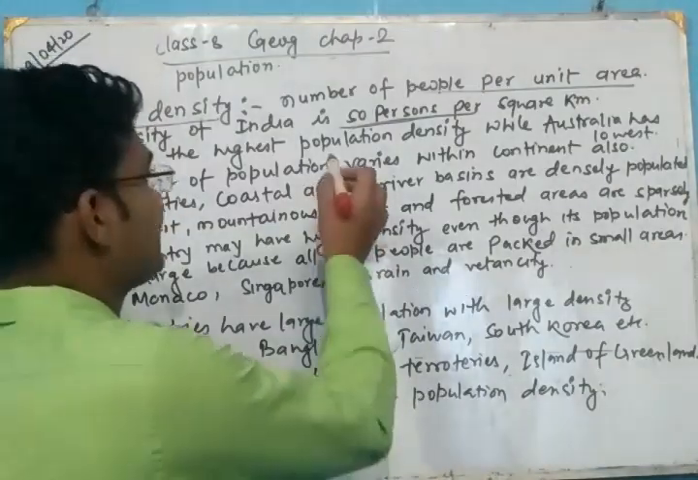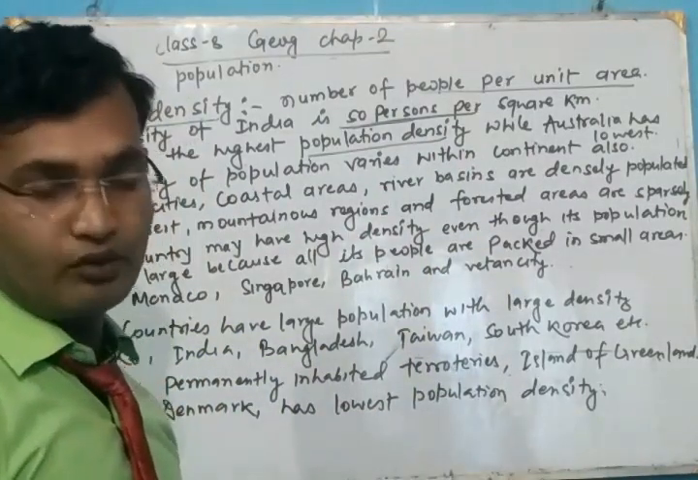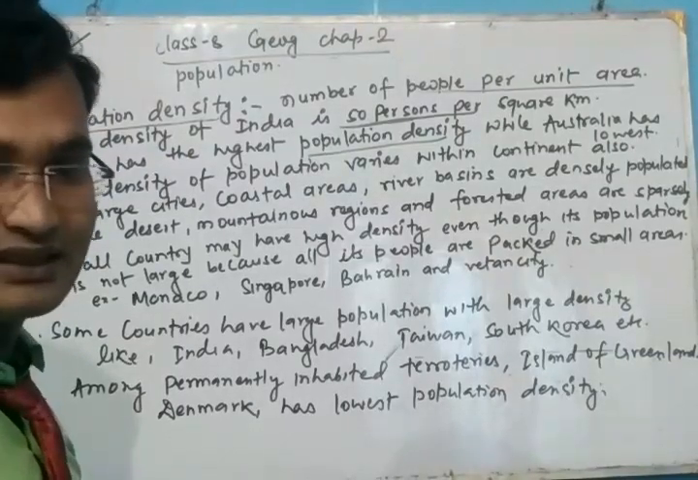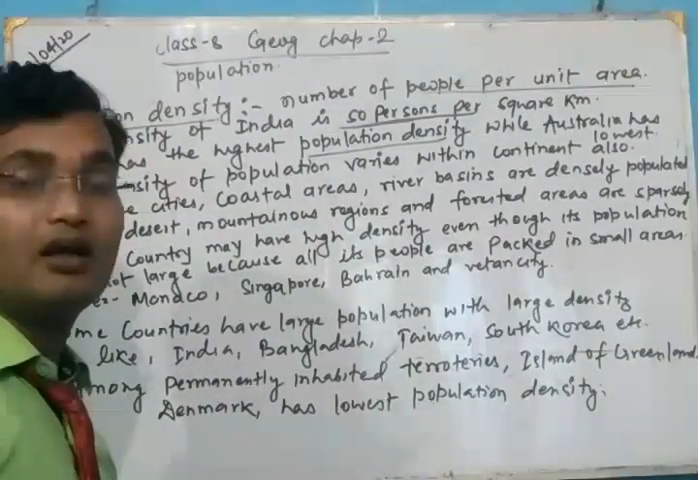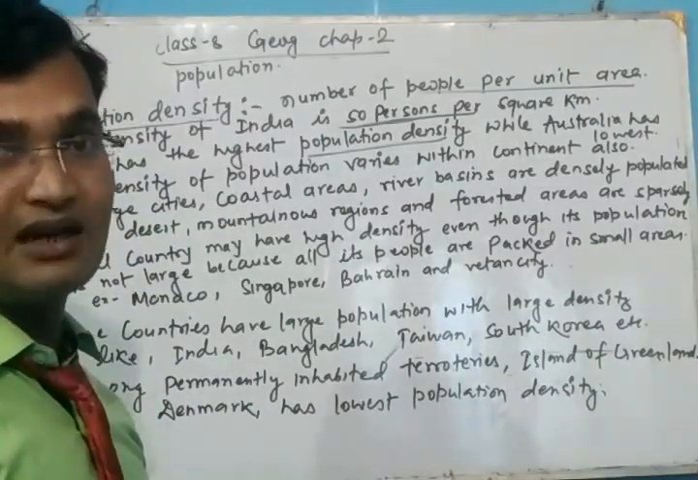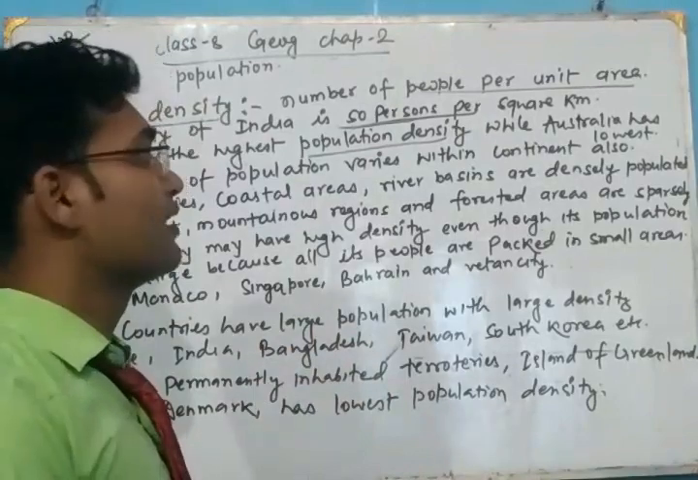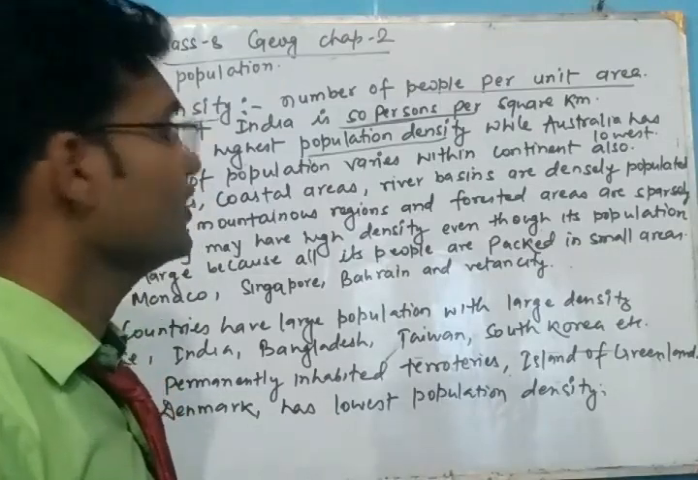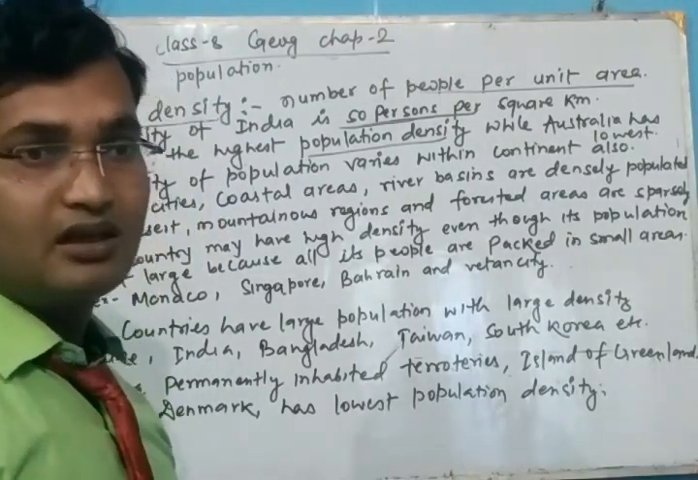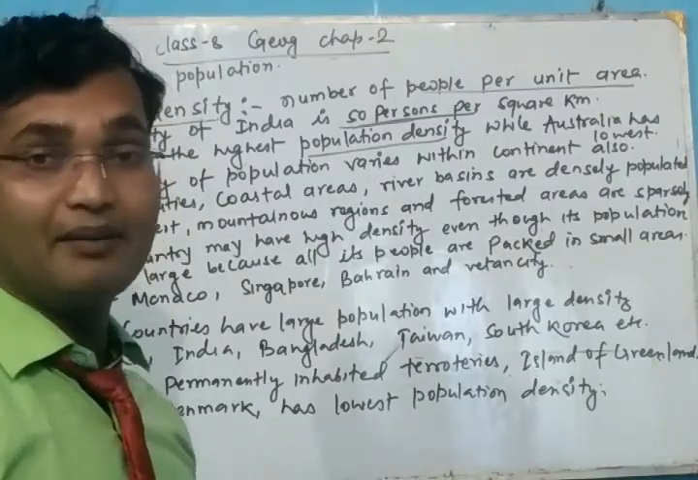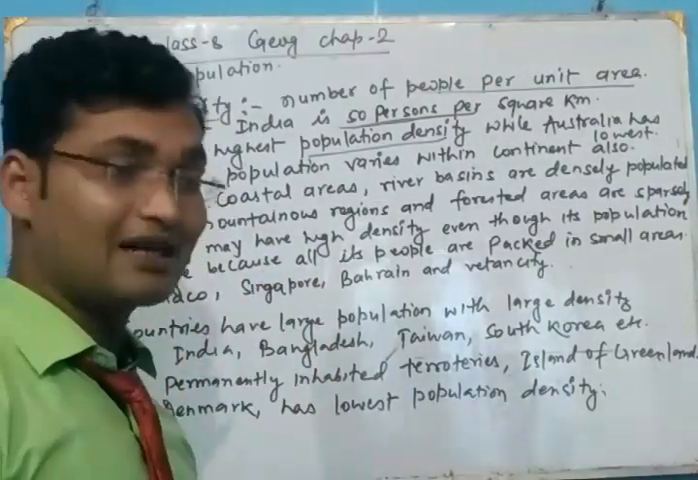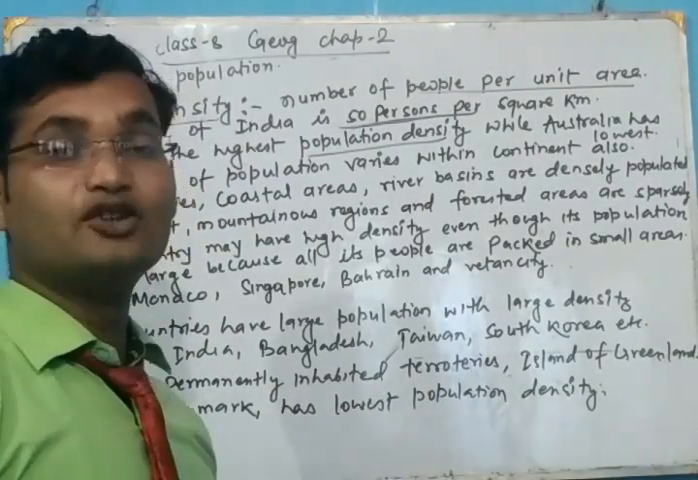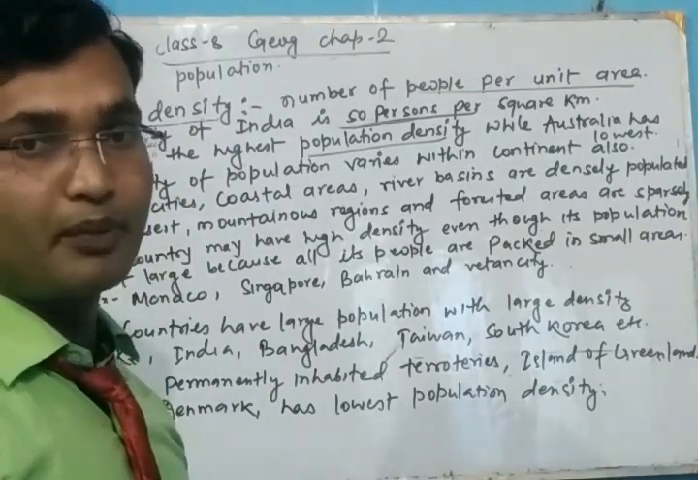Asia has the highest population density, while Australia is the lowest. Means in all continents, Asia has the highest population density. Means a large number of people live per unit area in Asia, and a very small number of people live per unit area of Australia. But Australia is the continent having habitats, but Antarctica has the lowest population density, but this is not habitat. Means there is no people, there is no permanent settlement.